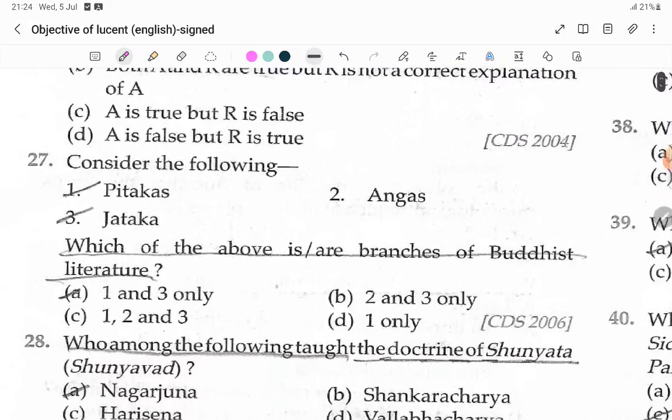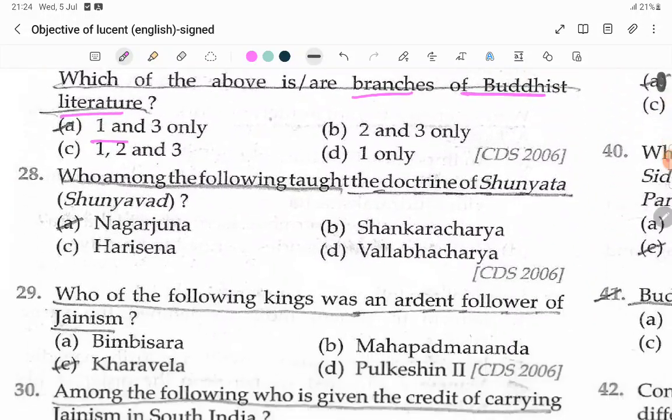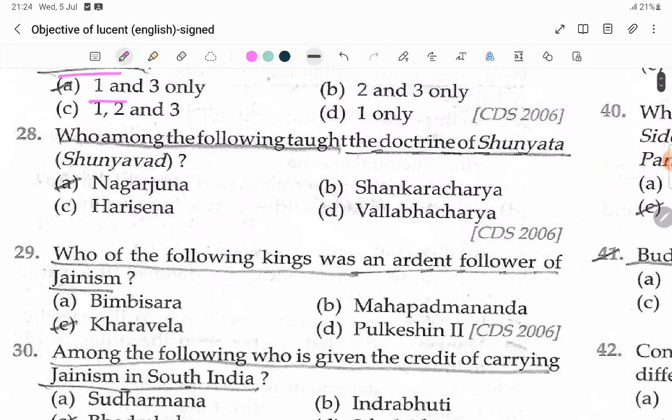Consider the following statements. Branches of Buddhist literature. What are the branches of Buddhist literature? 1 and 3: Pitakas and Jataka. These two are the branches of the Buddhist literature. Who among the following taught the doctrine of Shunyata, Shunyavada?